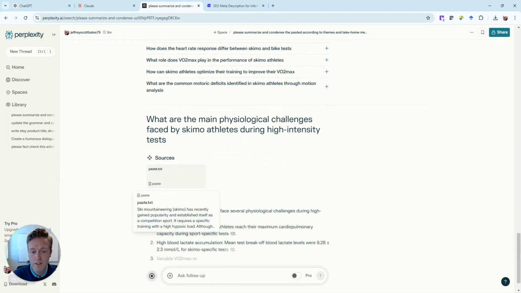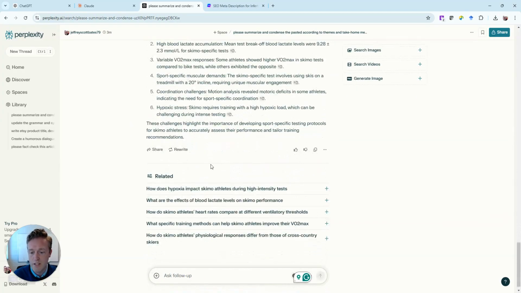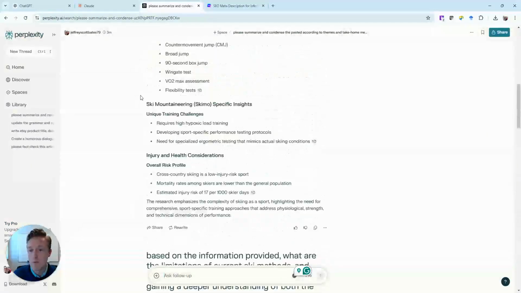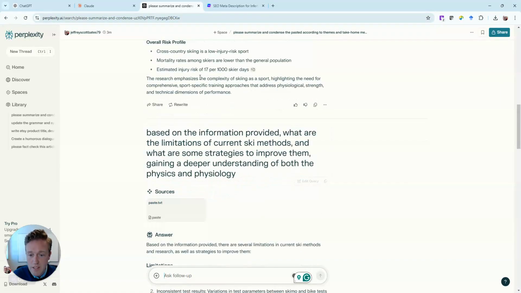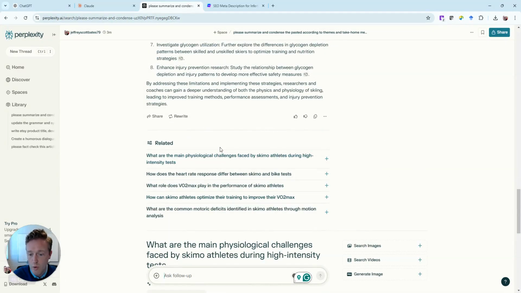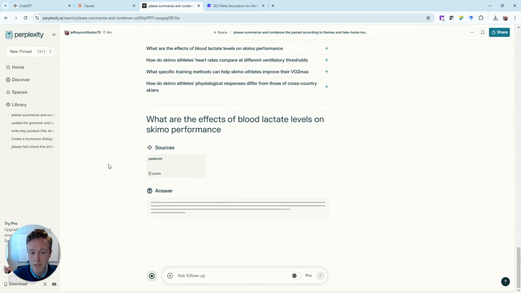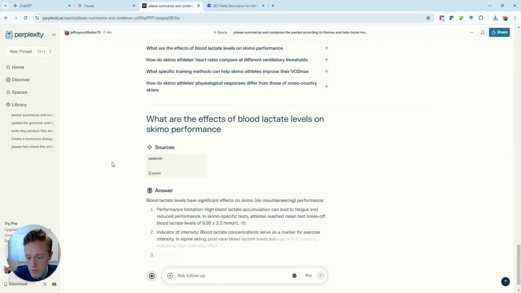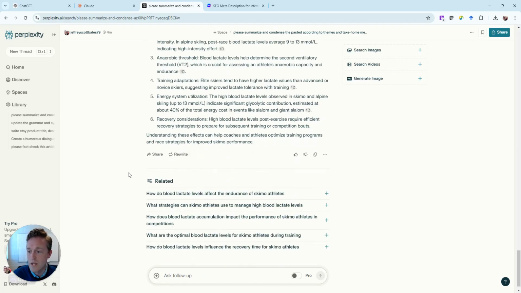What are the main physiological challenges faced by skimo athletes during high intensity tests? So it's going to break it down right there. Anyway, you can keep going deeper. That's the one thing I do like a lot about Perplexity: we went deep. It just keeps citing the same thing that we pasted, but it keeps giving you more and more questions you could ask, like, oh, actually, that's really interesting to me. I care about the effects of blood lactate levels on skimo performance. I mean, I don't, but maybe you do. So it's a good way to learn a lot of information really quickly, a good way to summarize, a really good way to condense, and then you can go to your meetings and be really prepared.